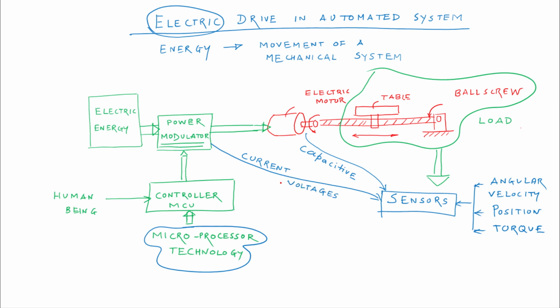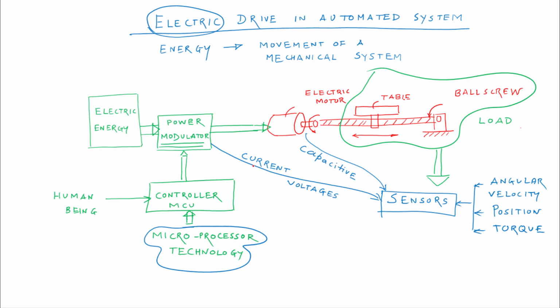The meaning is that when a certain amount of current or potential difference is applied on the electric motor, it is desired to produce the required angular velocity, the required position of the table, and the required generation of torque.